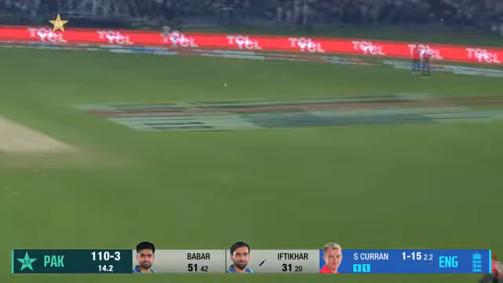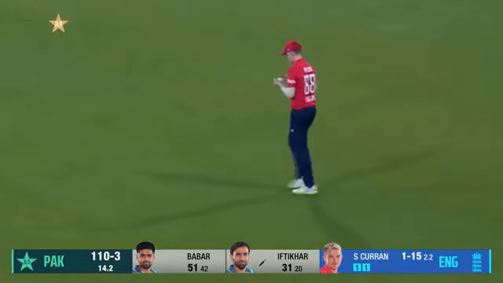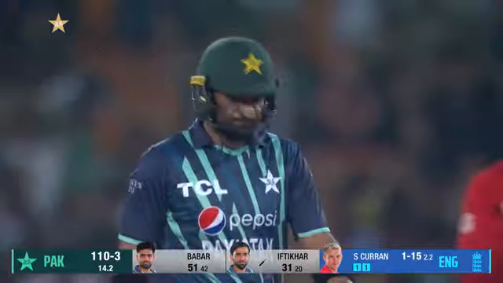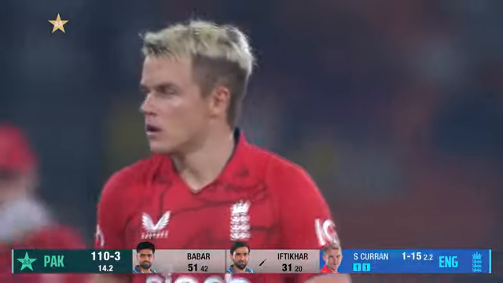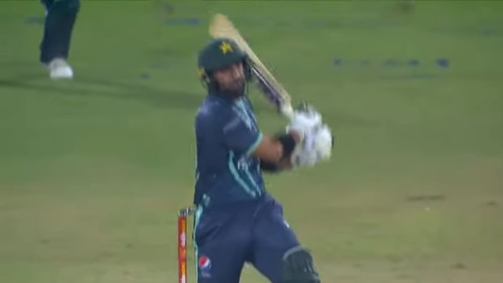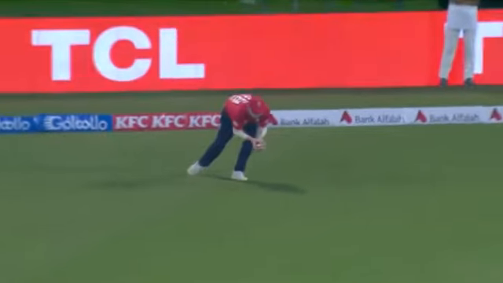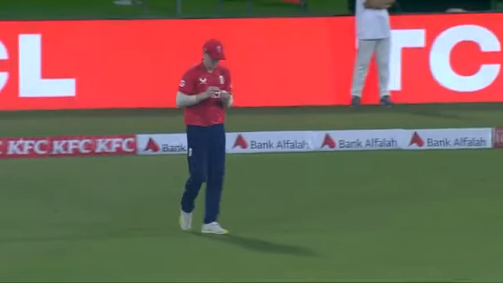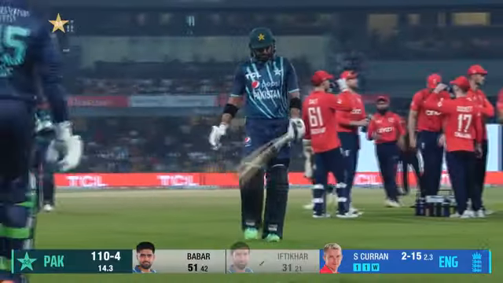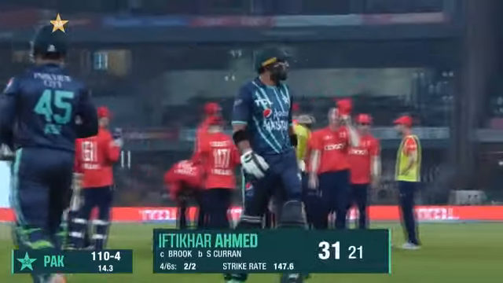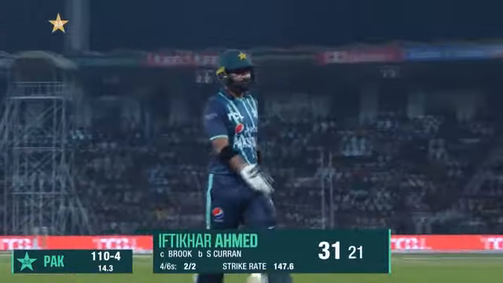Aerial route once again. There is a fielder, comfortable catch in the end. Harry Brook takes one at long leg. Iftikhar has to go. He didn't quite get a hold of it, rolled his fingers over the ball, and Harry Brook, safe fielder, big hands, comfortably pouched that. Iftikhar goes for a well-made 31. Pakistan now 110 for 4.